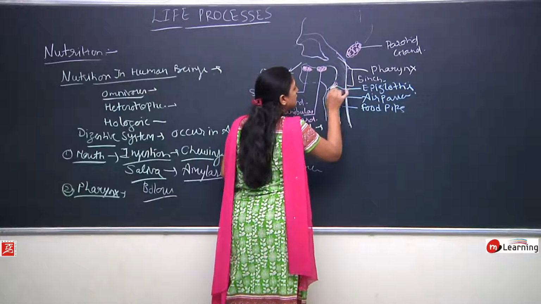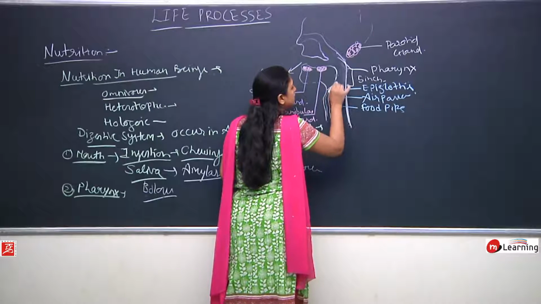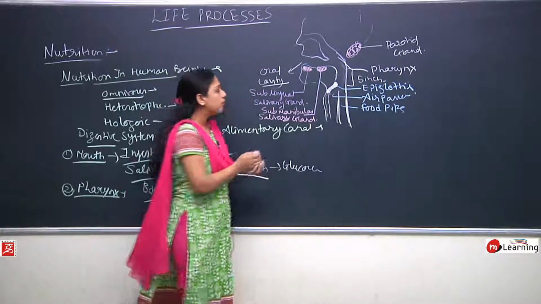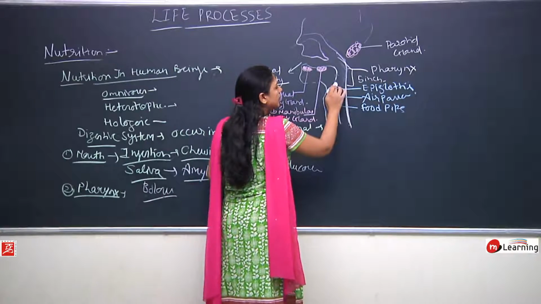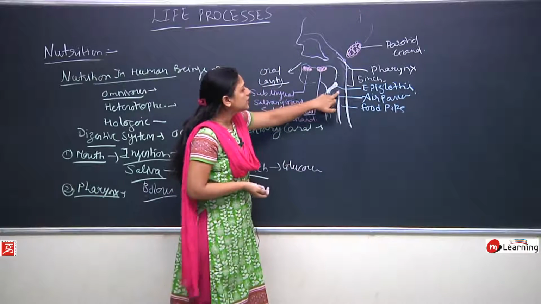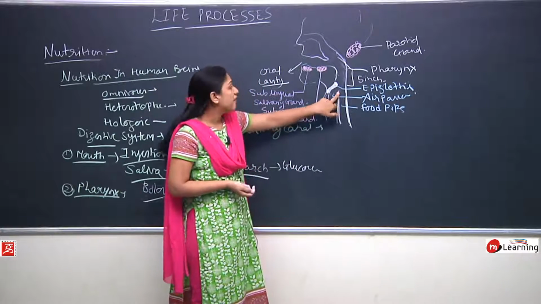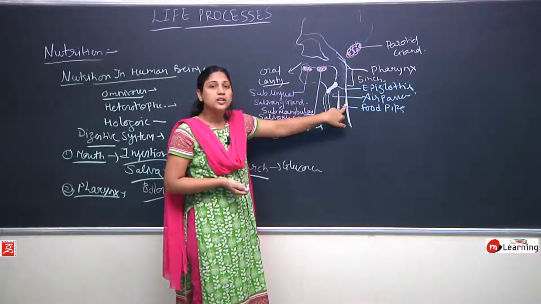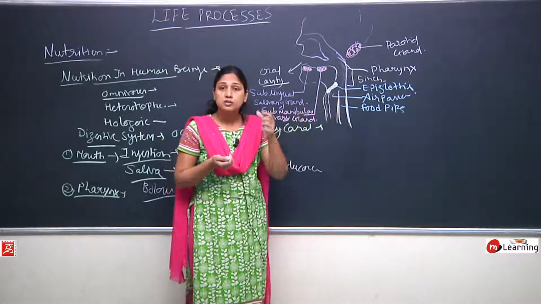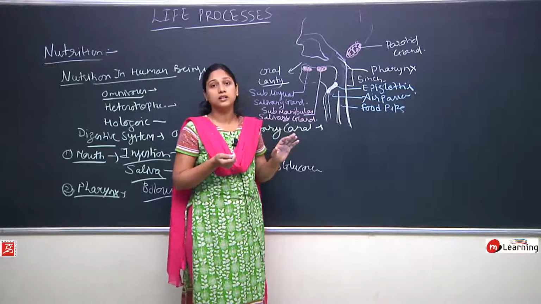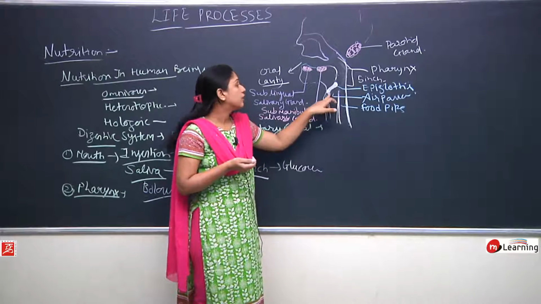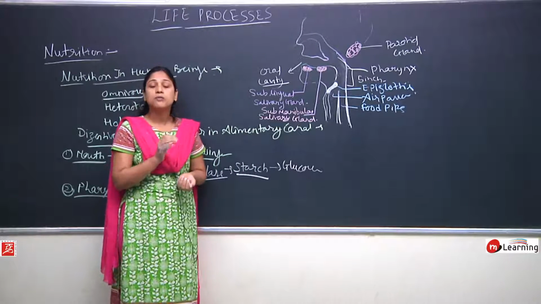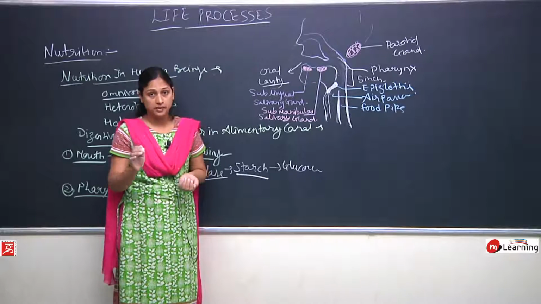This is the epiglottis. It is above the hyoid bone, and it closes the air passage completely when we swallow our food. Next time when you eat food, you will observe that when you swallow the food, you cannot inhale. Why? Because the epiglottis closes the air passage, so it does not allow the food particle to get into the air passage.